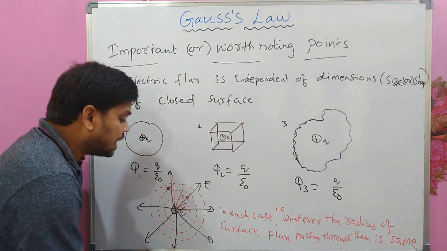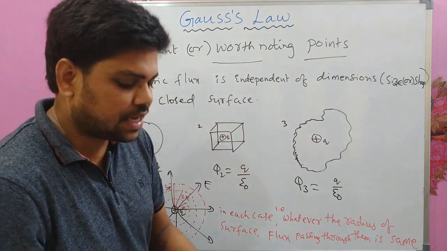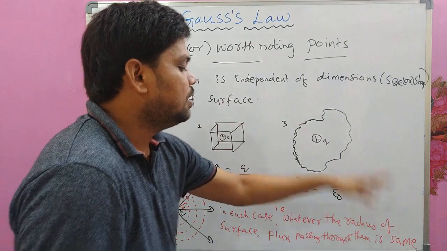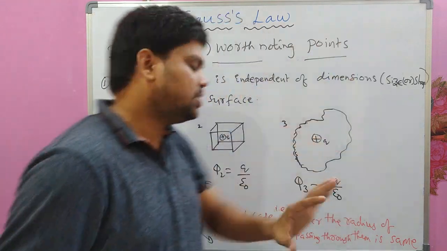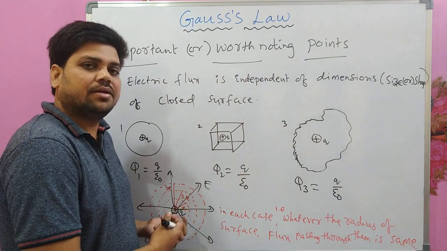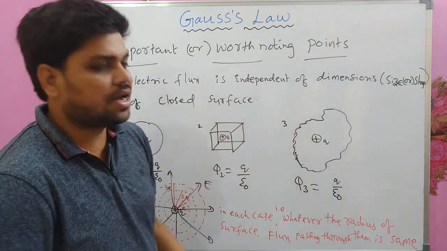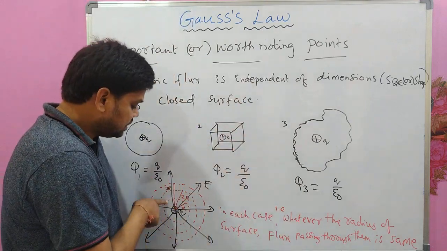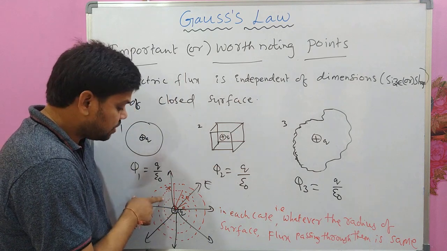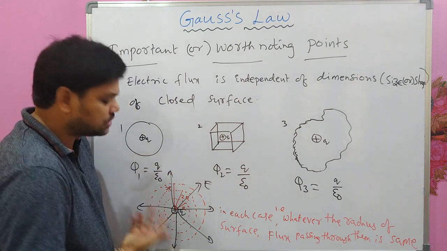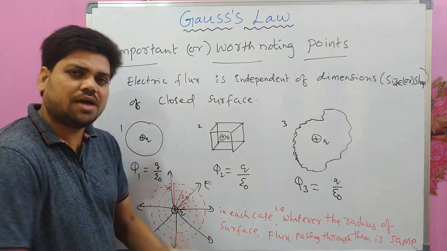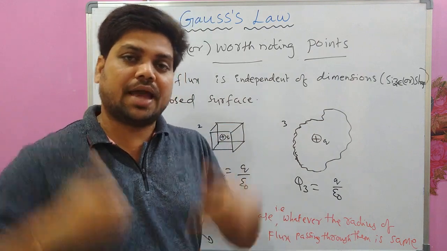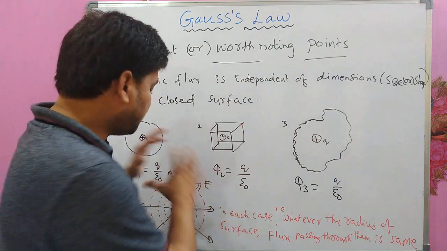Whatever the size of the spherical surface, whether radius r, 2r, 3r or anything, the flux will be the same, because all those surfaces have the same charge enclosed. What is Gauss law? Total electric flux is equal to 1 by epsilon naught times the charge enclosed by it. This surface has charge q, this surface has charge q, this surface also has charge q. All of them have a net charge q, so the total electric flux is 1 by epsilon naught times that net charge enclosed by the surface.